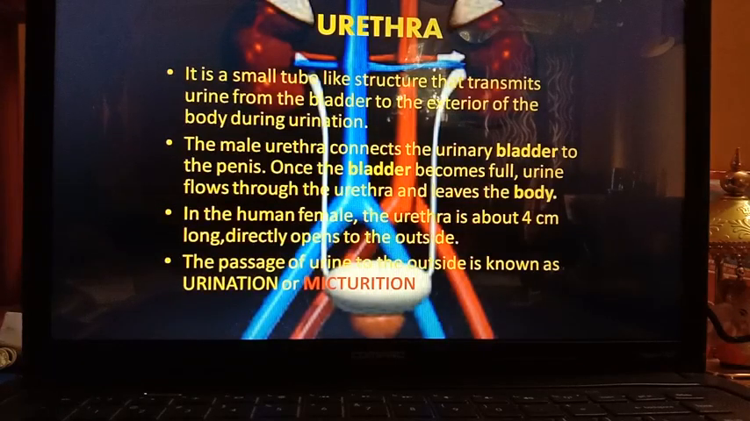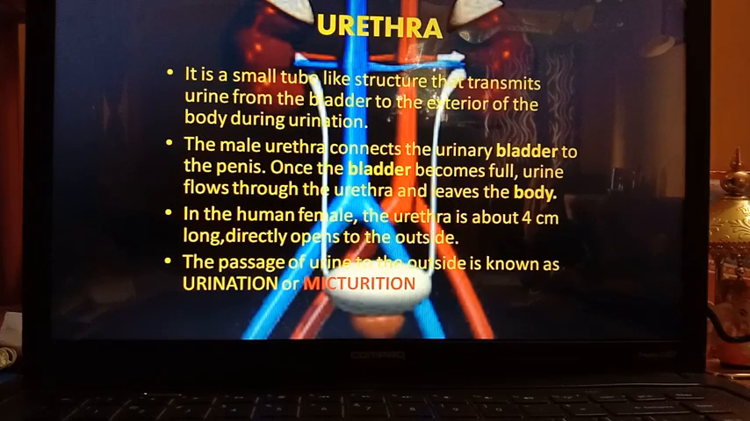The male urethra connects the urinary bladder to the penis. Once the bladder becomes full, urine flows through the urethra and leaves the body. In the human female, the urethra is about 4 cm long and it directly opens to the outside of body.